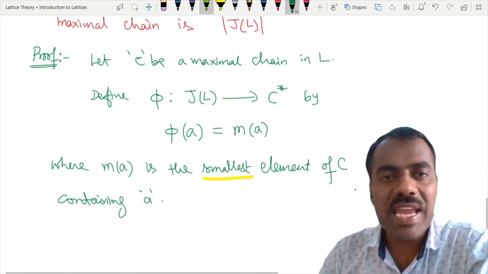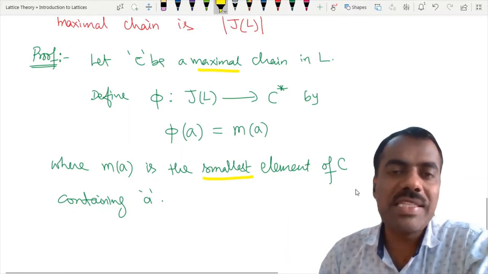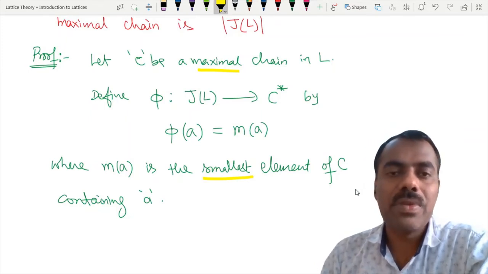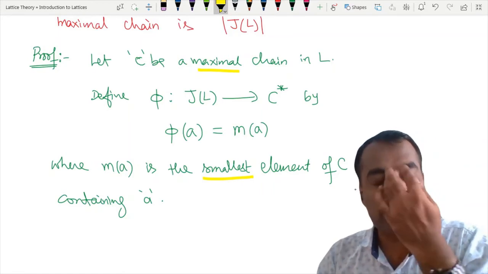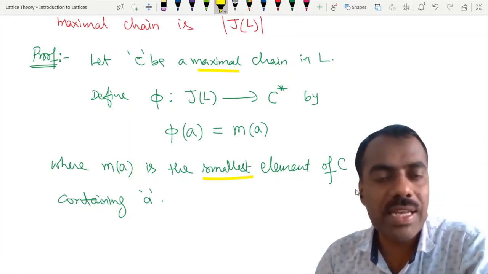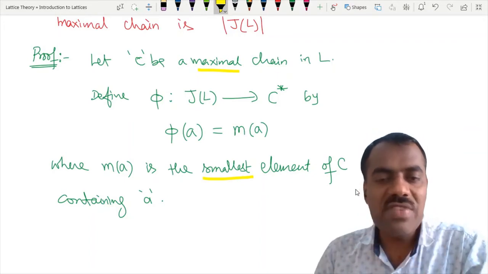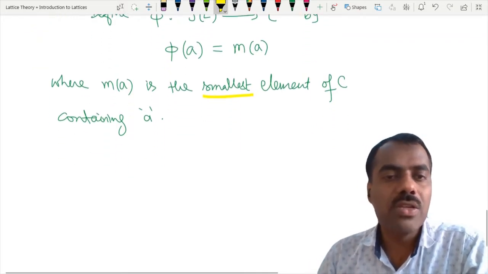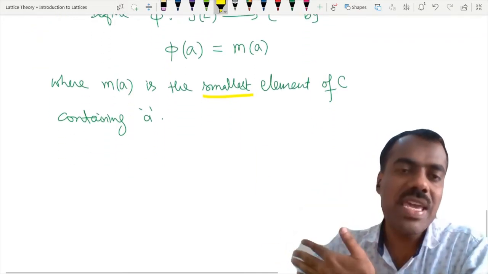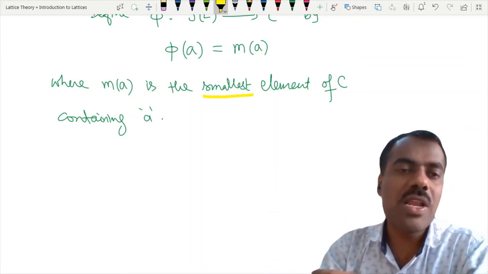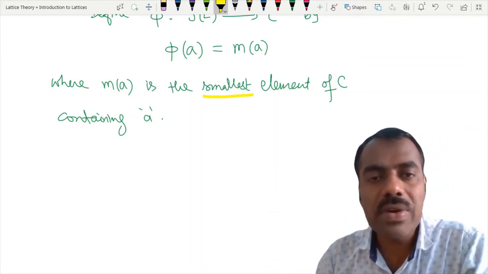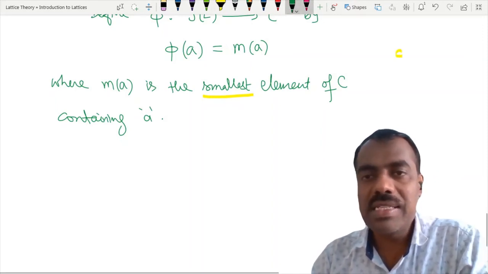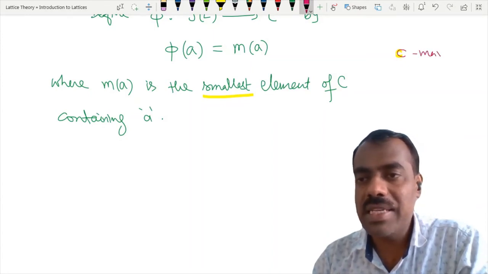Because it is a maximal chain, we know that the largest element and the smallest element, call them 1 and 0, will always be there in this maximal chain. Otherwise, we could put those elements in that chain, right? So definitely 1, the maximal element, will be there, such that A is less than or equal to 1. Are you following? So M of A always exists. That may be the largest element or even smaller than that element. Are you following what I am saying? Because our C is a maximal chain.